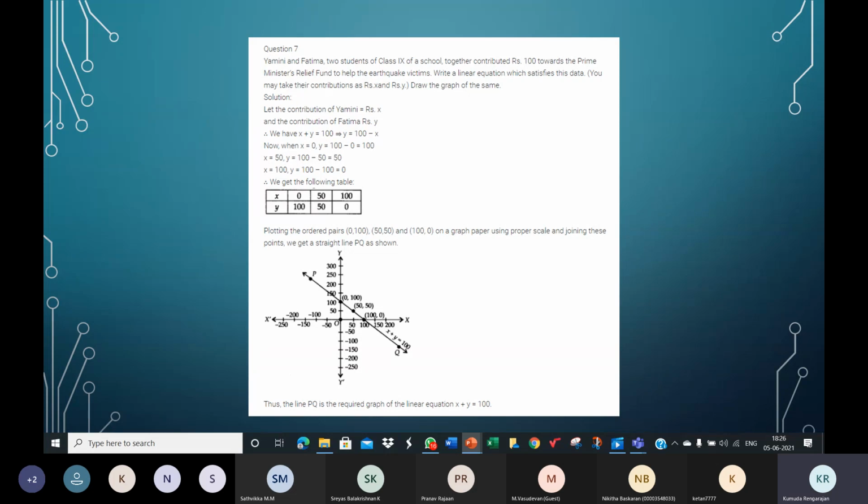Okay, Nikita. Fine. You don't have a graph book. All right. Hitesh, your graph is right.